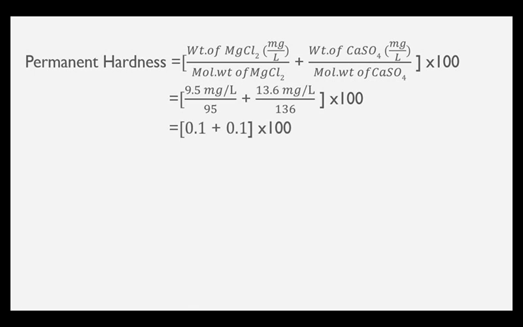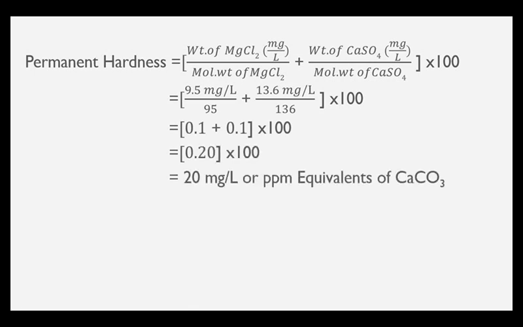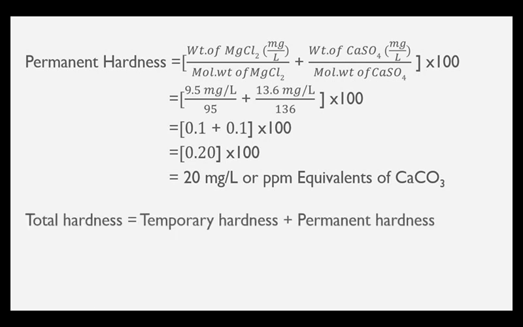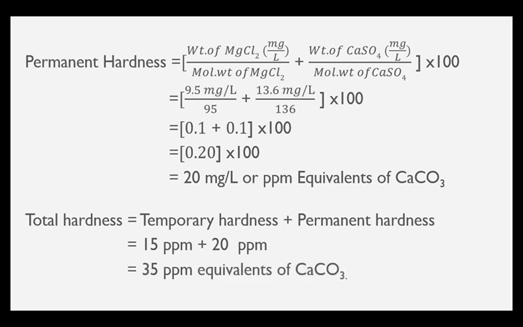If you simplify that, 0.2 into 100 will give you 20 milligrams per liter or ppm equivalents of calcium carbonate. Now total hardness is equal to temporary hardness plus permanent hardness. If you put the 15 ppm and 20 ppm together, you will get 35 ppm equivalents of calcium carbonate, which is nothing but the total hardness of the water sample. So thank you so much for watching this video.